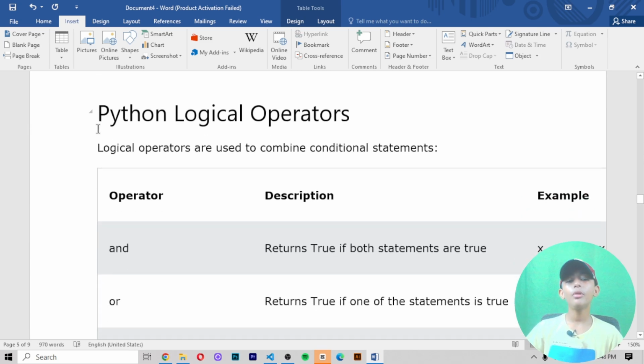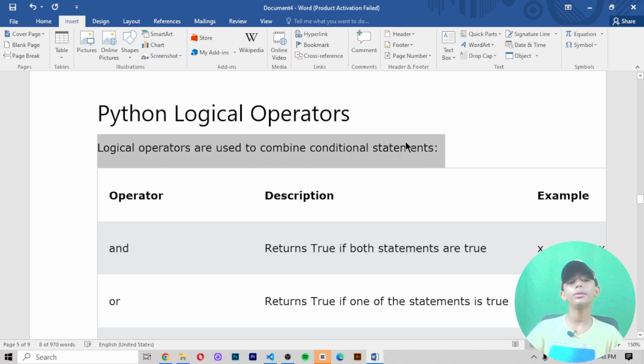Now one more operator I told you about is the Python logical operators. What are logical operators used for? Logical operators are used to combine conditional statements.